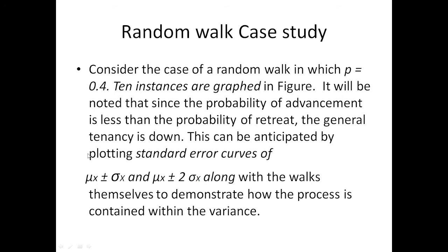This can be anticipated by plotting standard error curves of mu of x plus minus sigma x and mu of x plus minus twice sigma x along with the walks themselves to demonstrate how the process is contaminated with variance. This is showing the standard deviation, and sigma square is the variance.